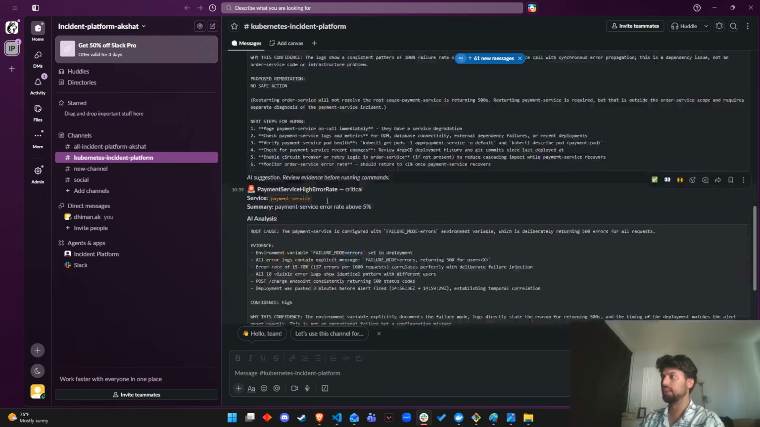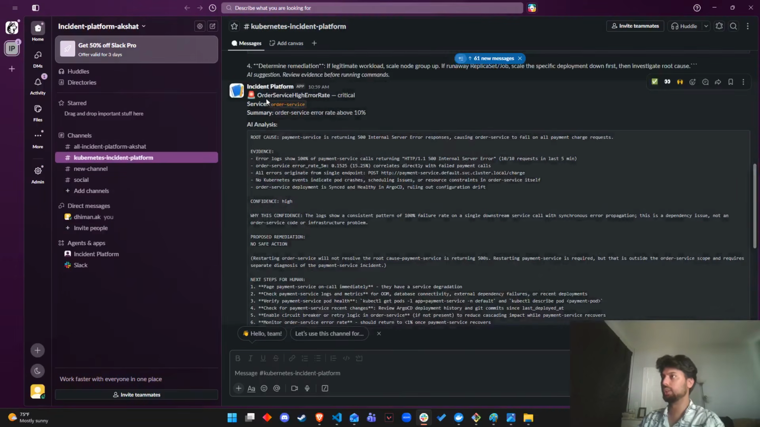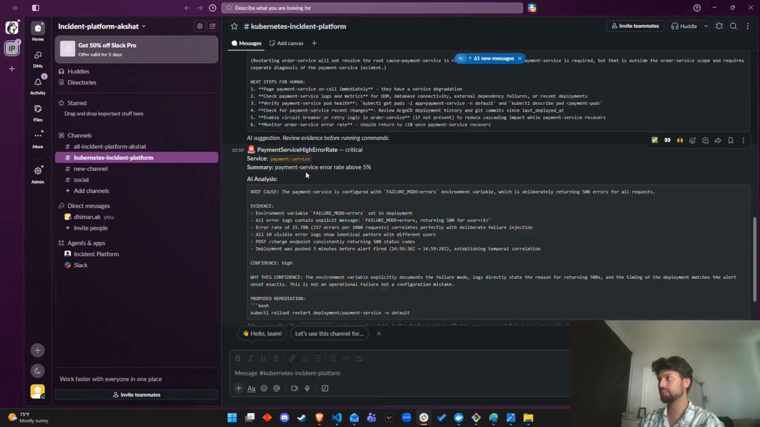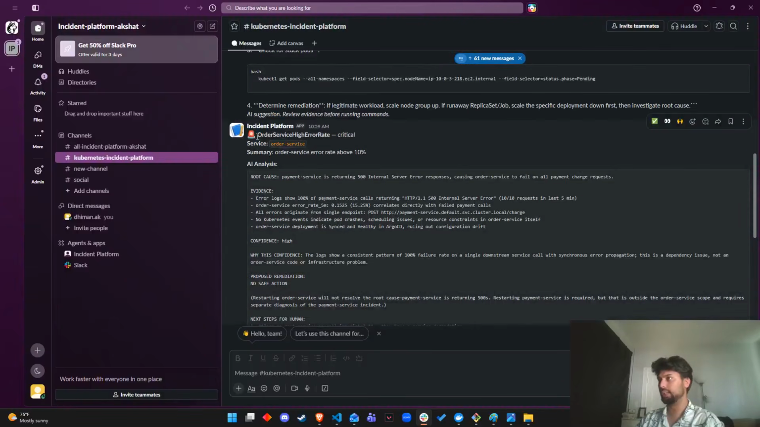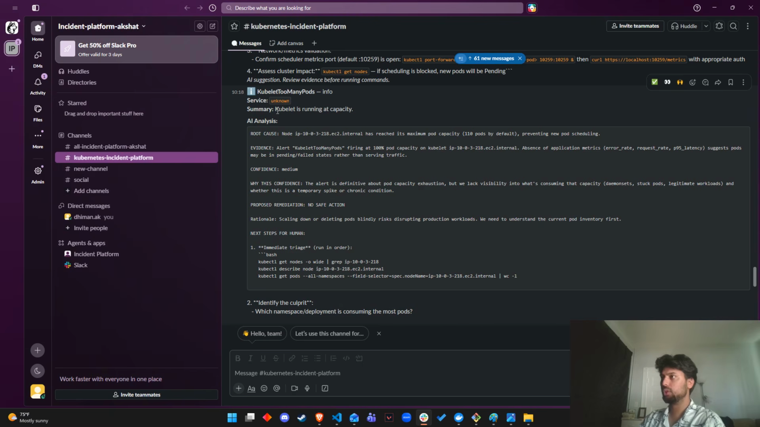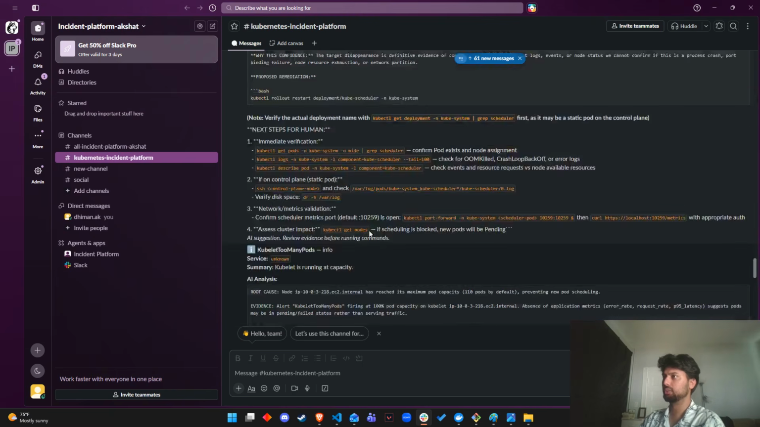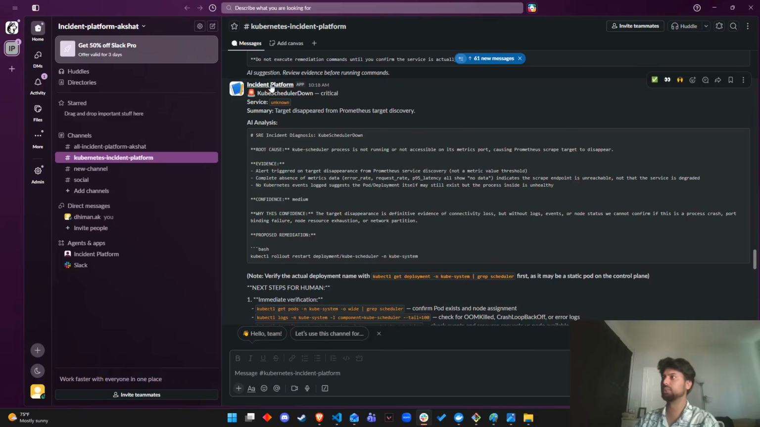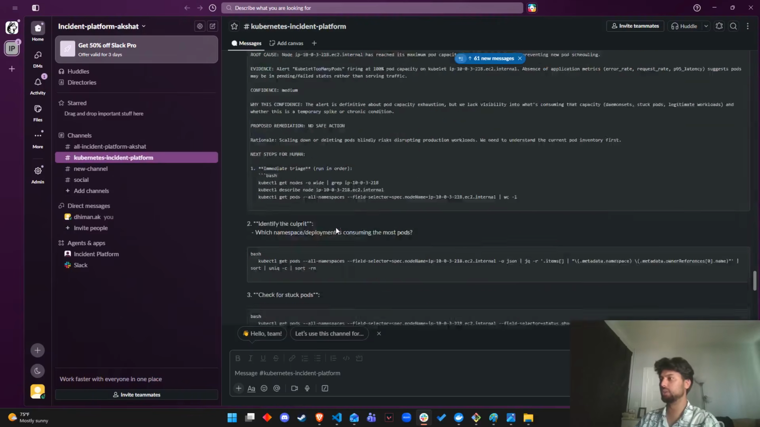So as mentioned earlier, the order service is dependent on payment service. So it also is firing up and it is taking a payment service running 500 intervals of error, due to which the order service is failing. Also, kubelet is running at capacity, too many kubelet pods. So everything we get using the Claude.